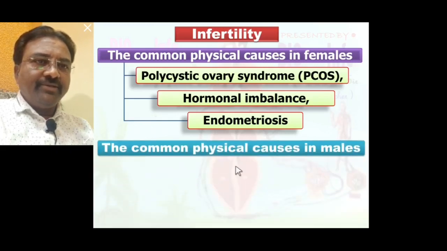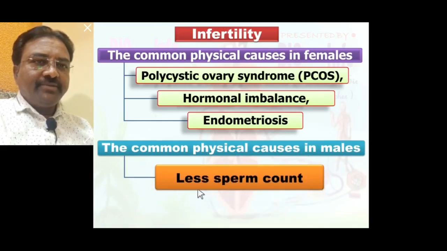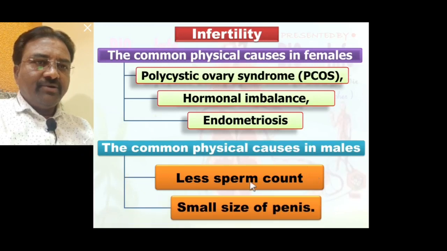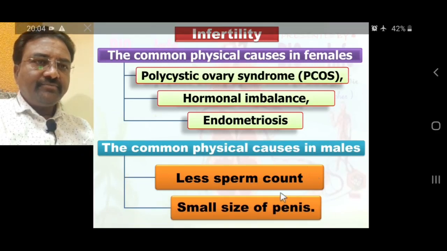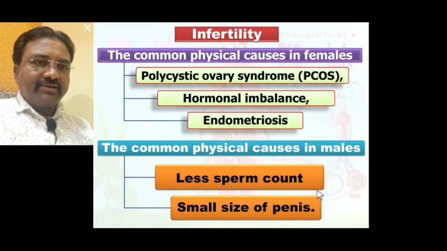Now, the common physical causes in males. The first one is low sperm count seen in the semen, which causes infertility. Also, small penis size is a physical factor that causes infertility in males. So note here the different common physical causes in females and in males. Always remember.